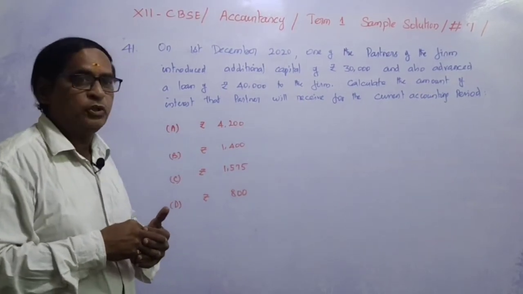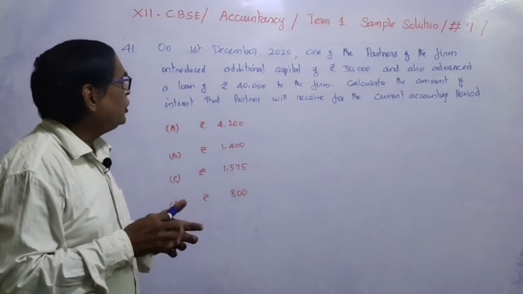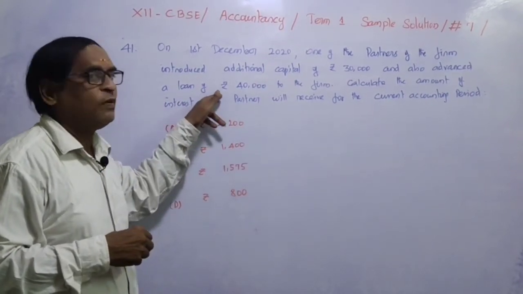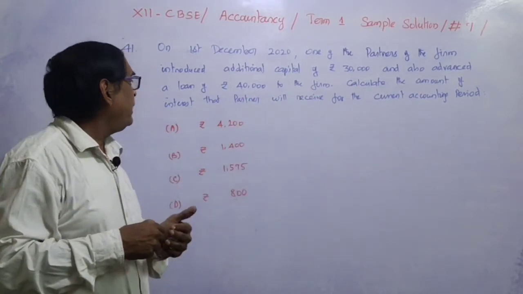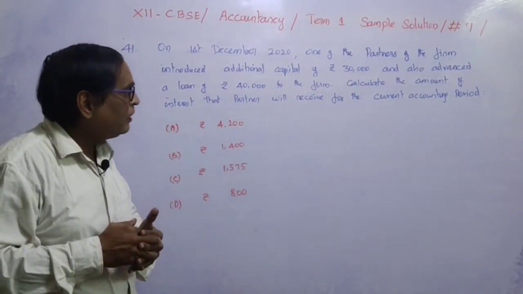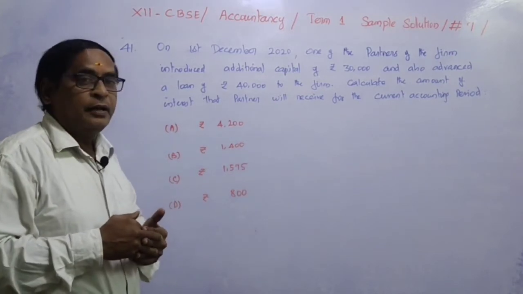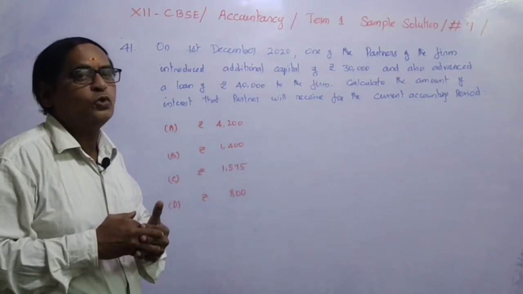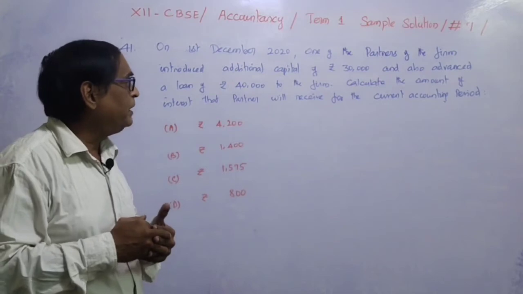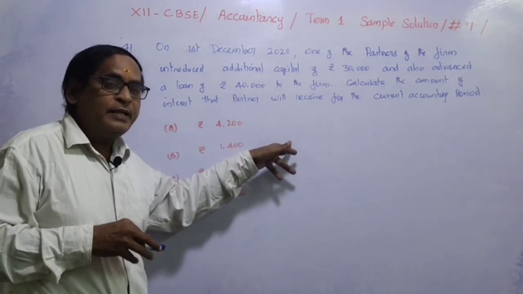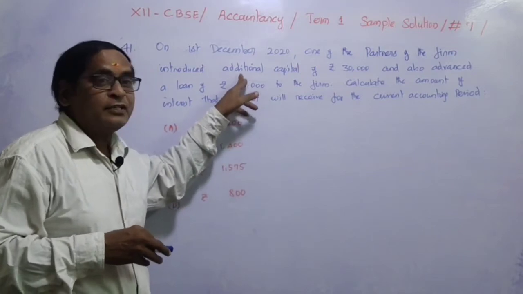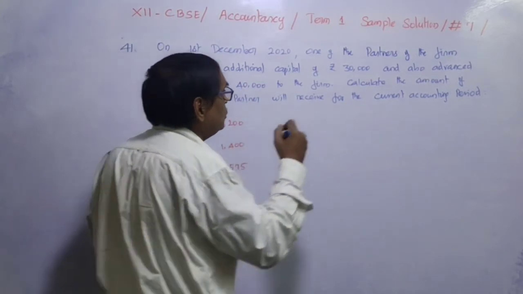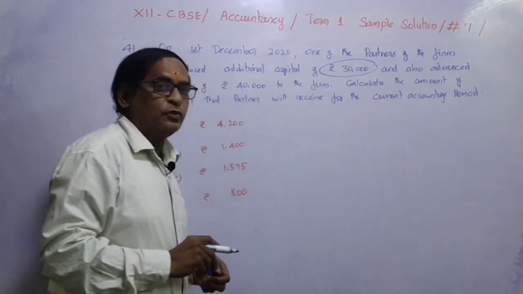On 1st December 2020, one of the partners of the firm introduced additional capital of rupees 30,000 and also advanced a loan of rupees 40,000 to the firm. Calculate the amount of interest that a partner will receive for the current accounting period. Here in this paragraph we have seen that there is no partnership deed. Actually they are close friends, so they have not entered into a partnership deed. So if the partnership deed is absent, interest on additional capital will not be allowed. So there is no interest to be charged on the additional capital of 30,000 rupees.